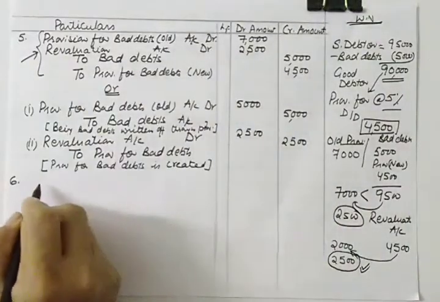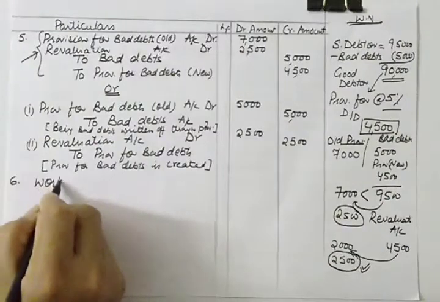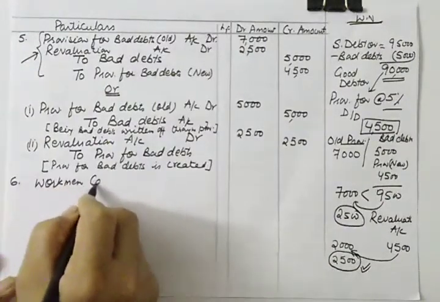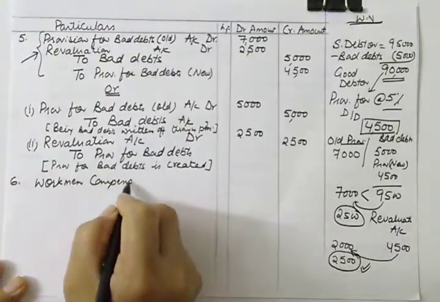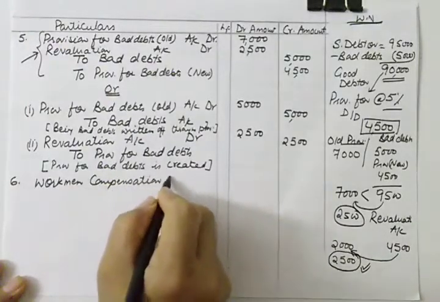So the next journal entry will be workman's compensation reserve account debit.